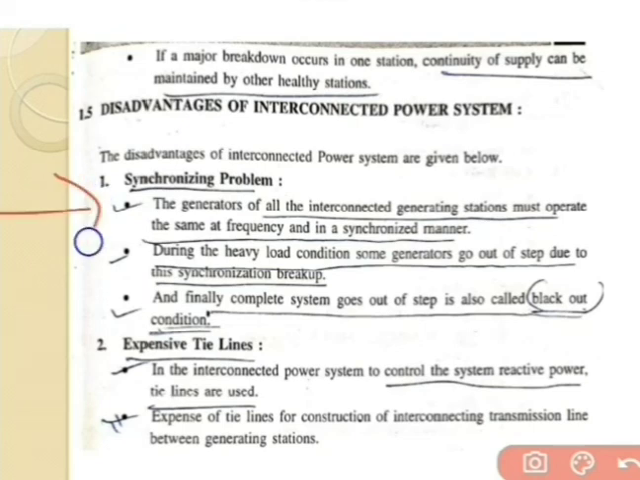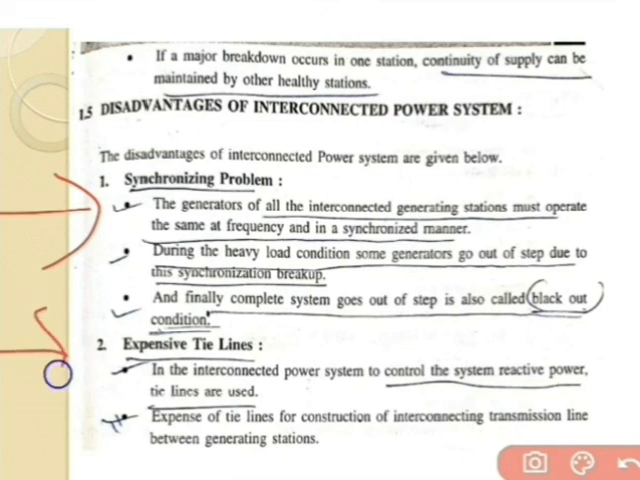First one, that is the synchronizing problem. So what do we mean by synchronizing? Synchronizing means the systems have the same frequency and the same voltage at both sides. So in an interconnected system with two generating stations G1 and G2, it is very difficult to maintain a constant voltage at both generating stations and to maintain the same frequency at both generating stations.